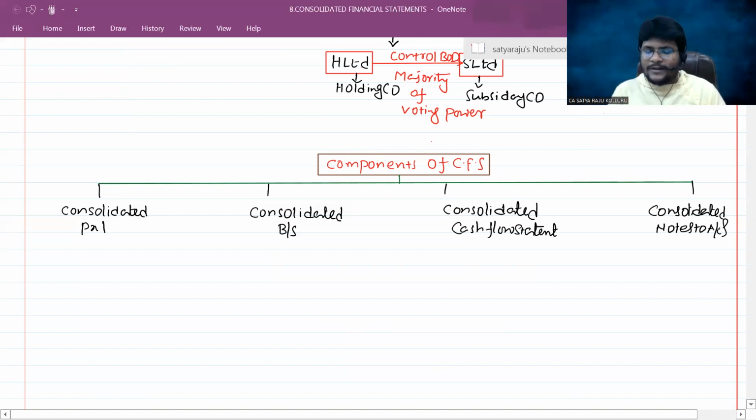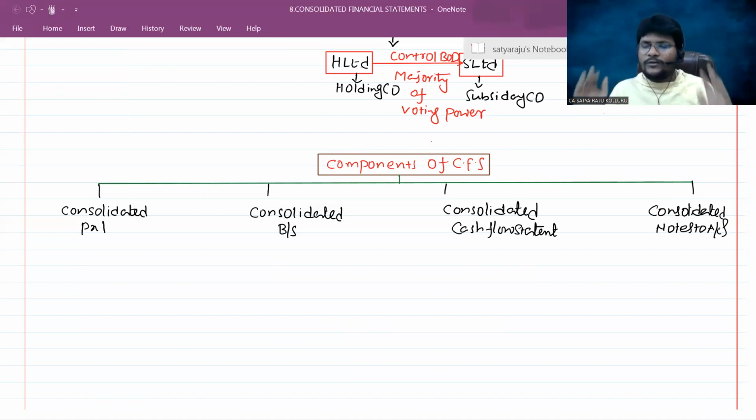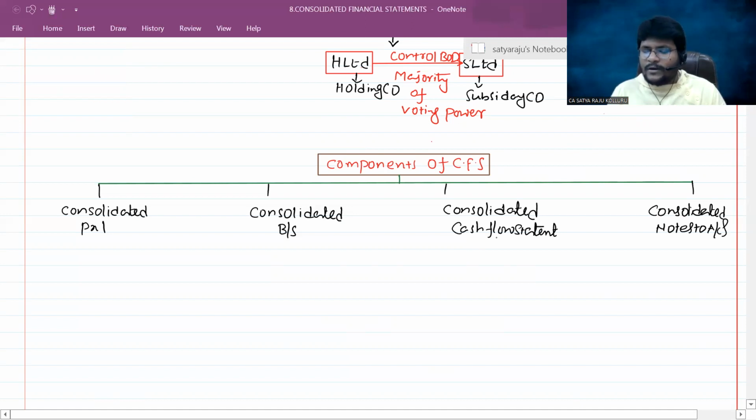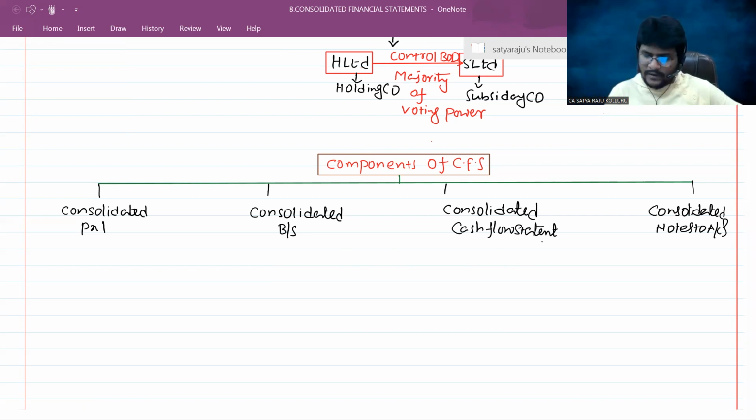In this chapter, we are going to learn everything except the consolidated cash flow statement. Remaining all things we are going to see. Except the consolidated cash flow statement, we are going to see the consolidated balance sheet, consolidated P&L, and consolidated notes to accounts. Whenever we are saying balance sheet and P&L, automatically we are going to see consolidated notes to accounts as well. Is it okay, guys, all of you? Next. So just now we've seen the different components we are preparing under the consolidated financial statements.